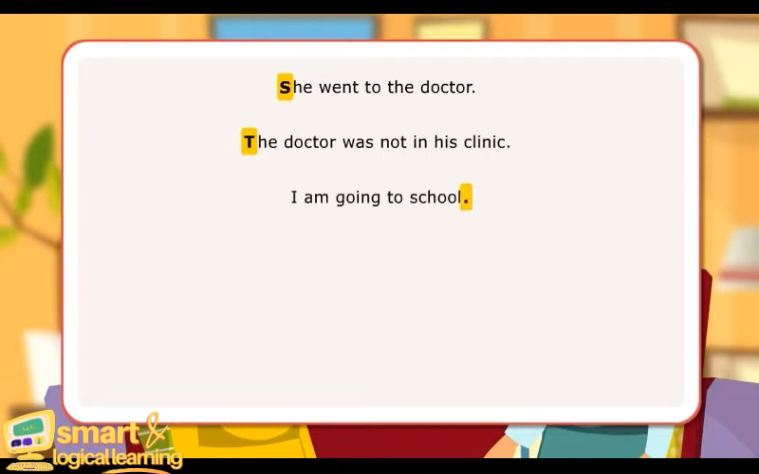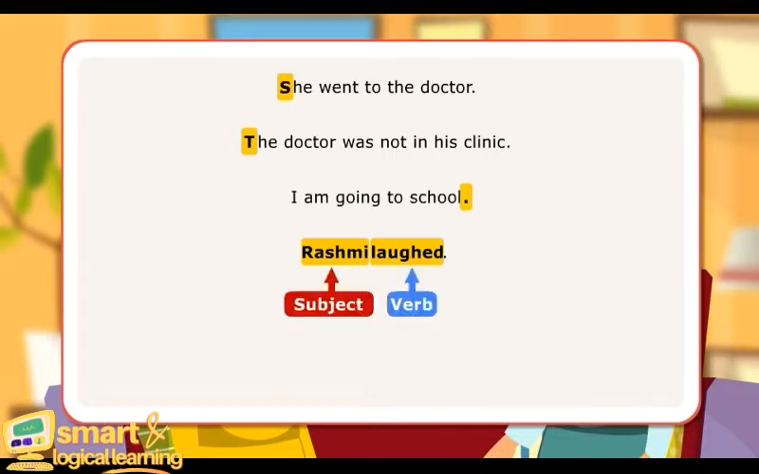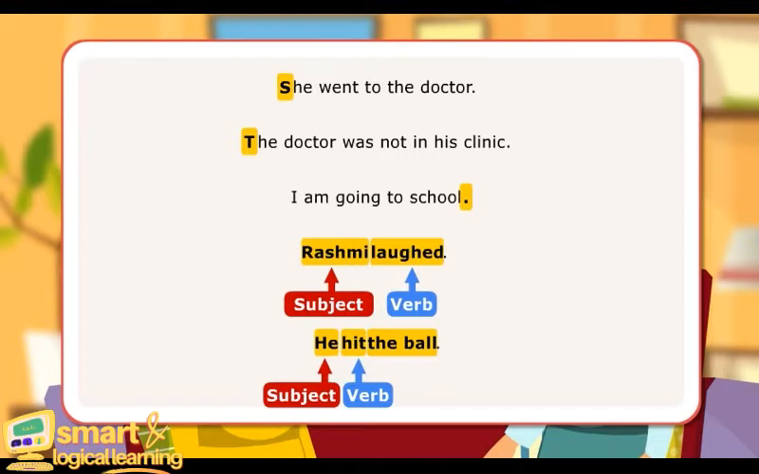I'm going to school. A sentence has at least a subject and a verb. Rashmi laughed. Subject: Rashmi. Verb: laughed. Subject plus verb plus object is the basic word order in a sentence. He hit the ball. He: subject. Hit: verb. Object: the ball.